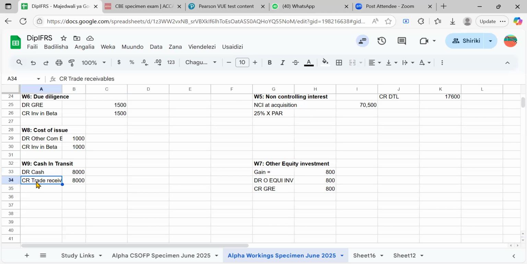And as for trade receivables, you don't need to say, okay, this is for parent or this is for subsidiary. Because remember, when you consolidate, we usually add the assets and the liabilities. So you don't have to say this belongs to this or this belongs to this, right? Okay. So let's go to the books and we have to debit the cash.